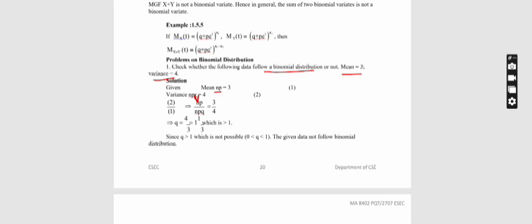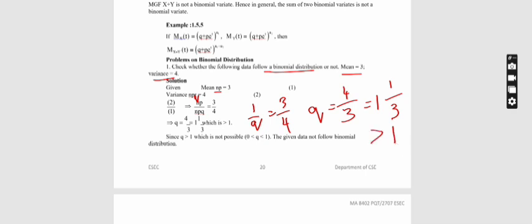So here I am dividing 2 by 1, that is npq divided by np, which is 4 by 3. I am remaining with q is equal to 4 by 3, which can also be written as 1 and 1 by 3, which value is greater than 1. So I can easily say that the given data does not follow a binomial distribution because the q value should be less than 1. So let's move on to the next problem.